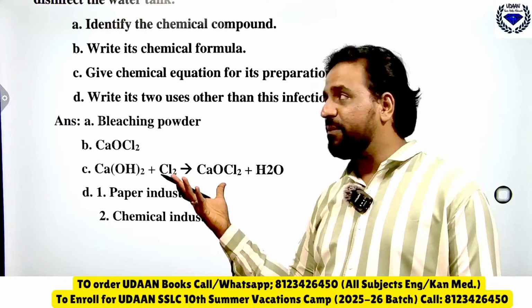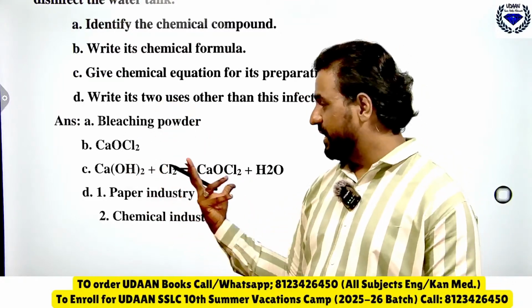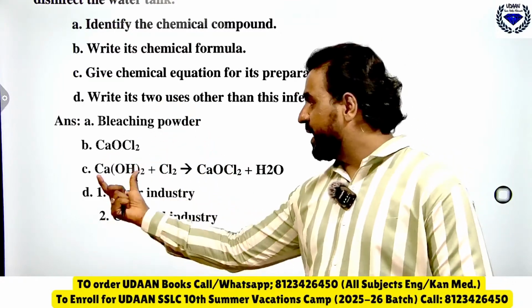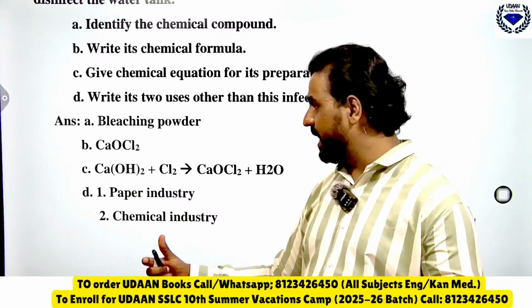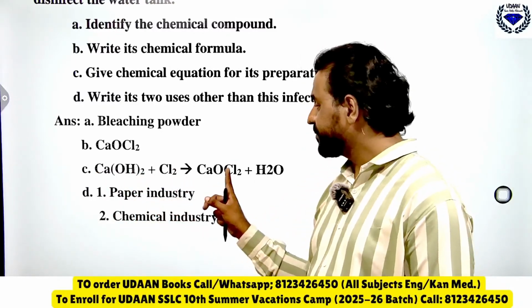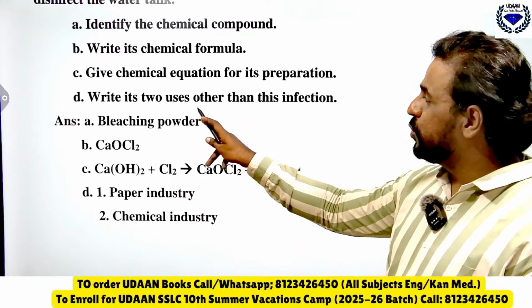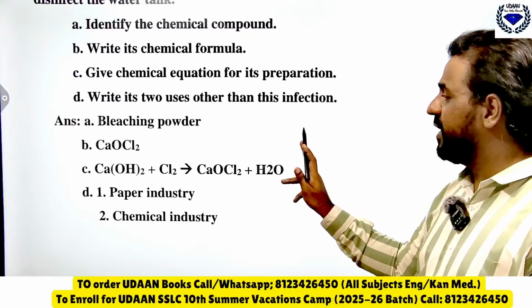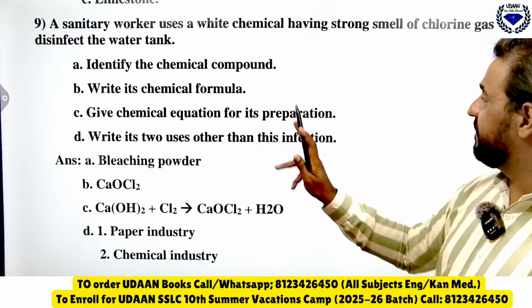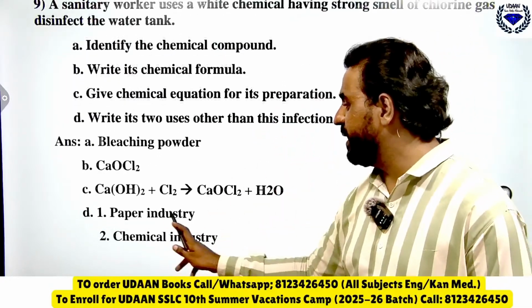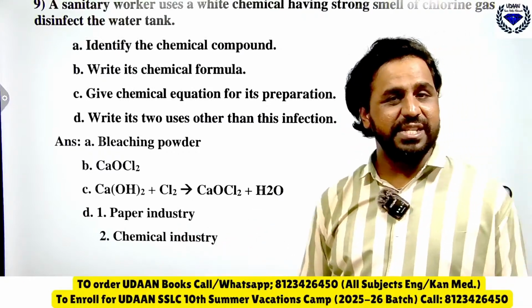So how is this chemical prepared? Calcium hydroxide, that is slaked lime, when you pass chlorine, you will get calcium oxychloride plus water. Write its two uses other than disinfectant. Paper industry and chemical industry is the right answer.